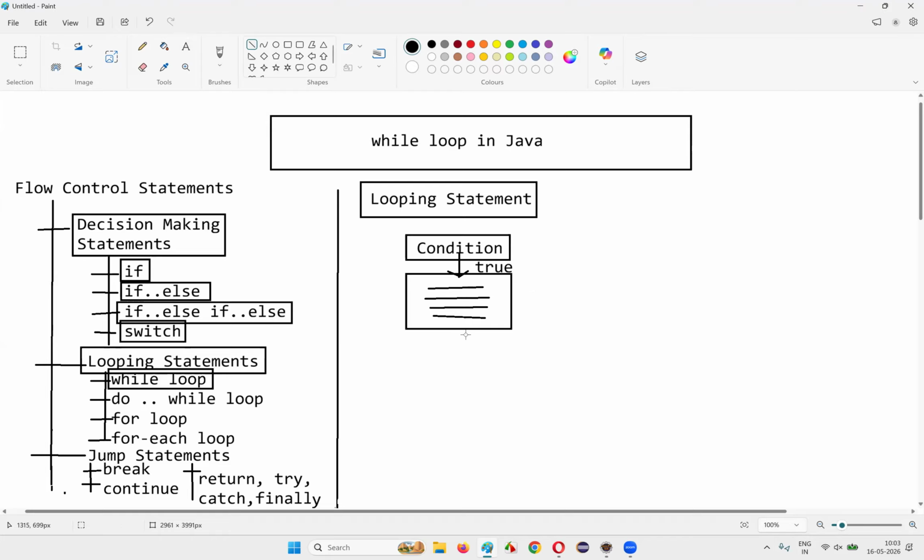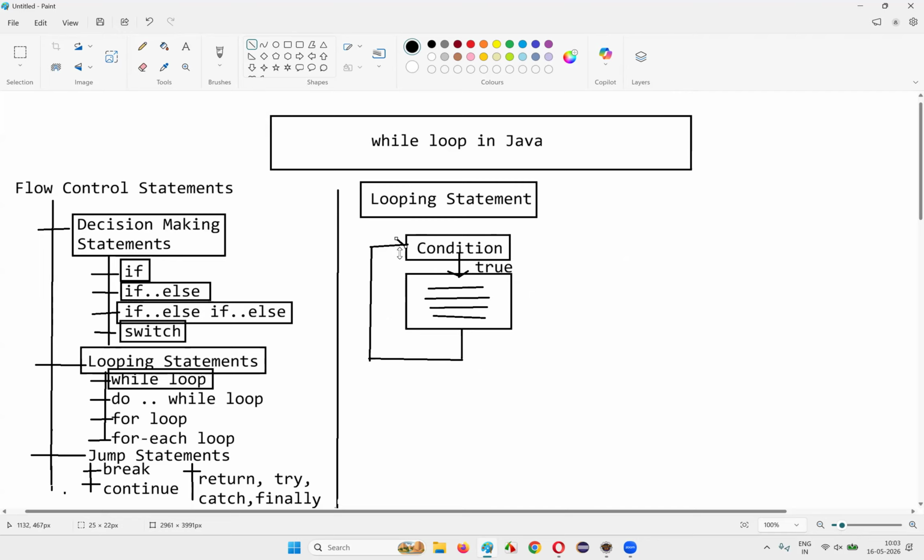After this particular block of code has run, because of this looping statement, the condition is going to be checked at the end of the execution of this block of code. Initially, the condition was true, so this block of code has run.